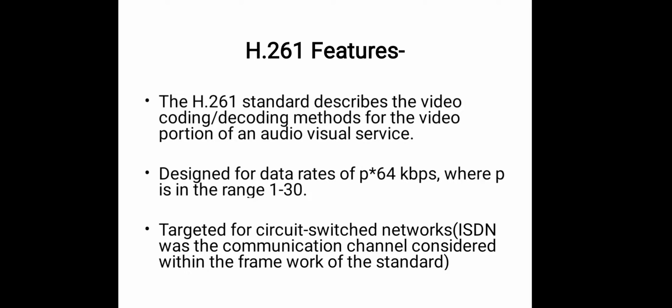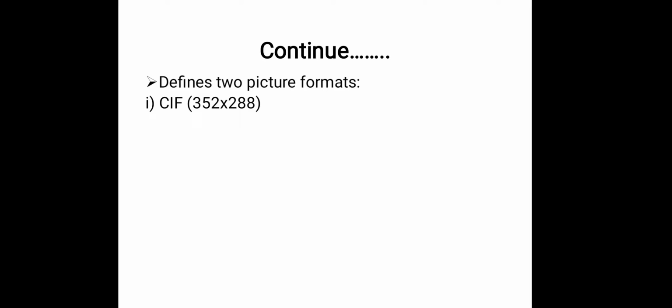Targeted for a circuit switched network, ISDN was the communication channel considered within the framework of the standard, which defines two picture formats. CIF, Common Intermediate Format of 352 x 288. Second one is Quarter Common Intermediate Format of 176 x 144.